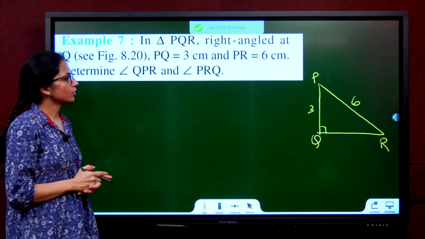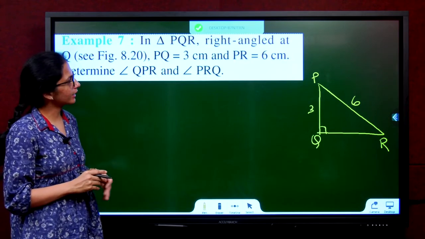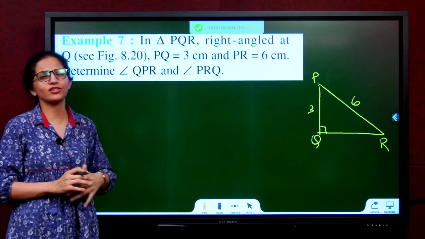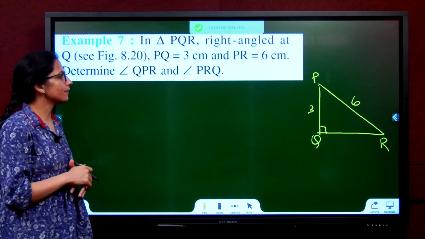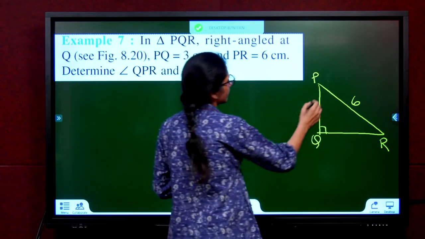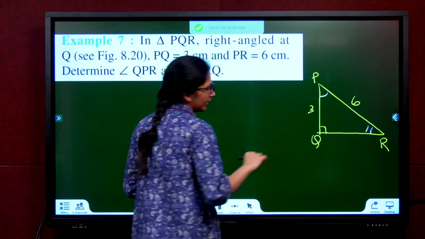Example 7. In triangle PQR, right angled at Q, PQ is equal to 3 centimeters and PR equals 6 centimeters, as shown in the figure. Everything is drawn in the figure. Determine angle QPR and PRQ. You want this angle and you want this angle. Take any angle first.